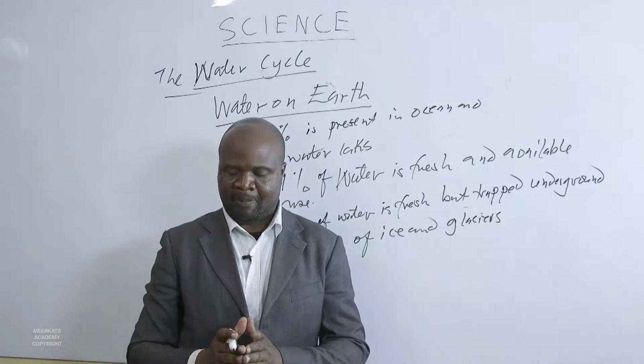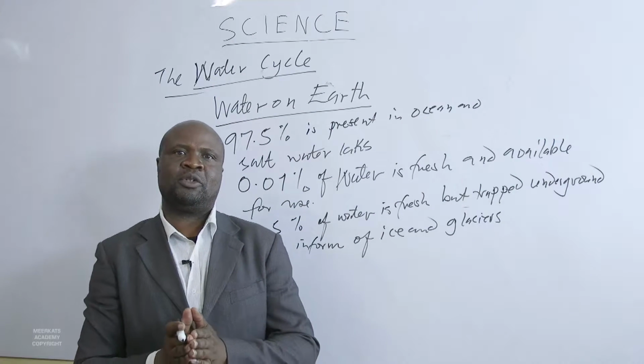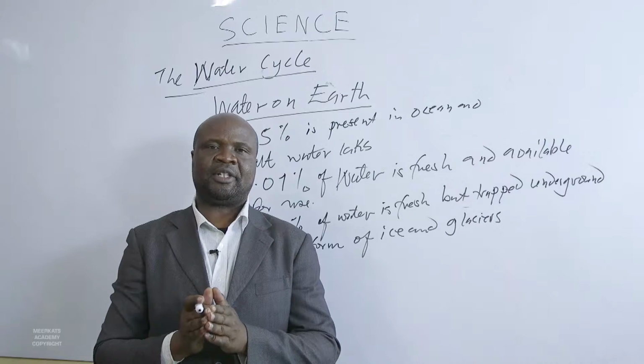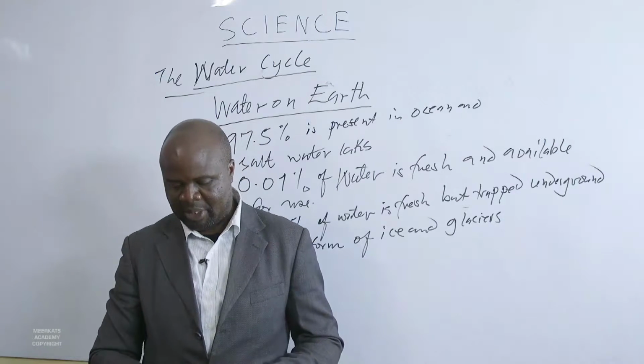So we can see that water that is available for use is 0.01.